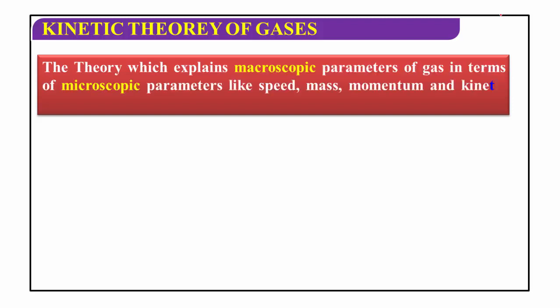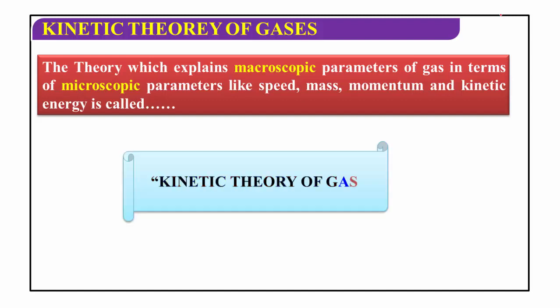These are the behavior of kinetic theory of gases, the theory which explains the macroscopic parameters of gas in terms of microscopic parameters. Macro means very large, micro means very small. The theory which explains macroscopic parameters of gas in terms of microscopic parameters like speed, mass, momentum and kinetic energy, that is called kinetic theory of gases.